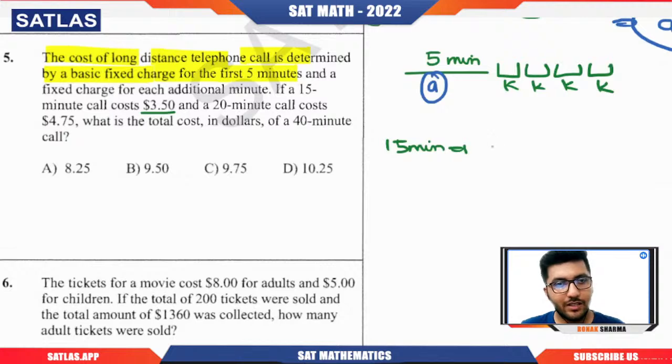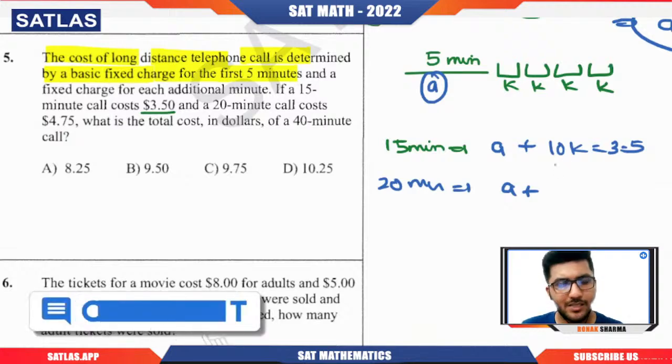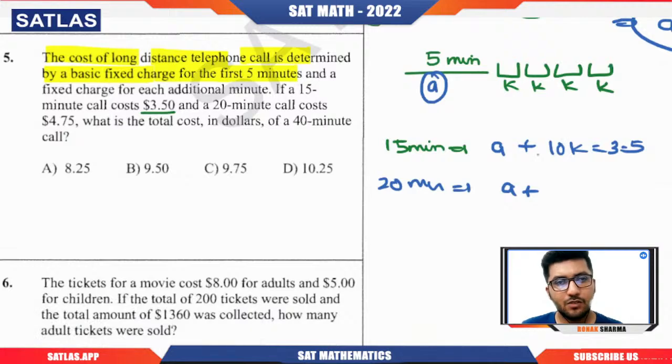So I will get A for the first 5 minutes, then the person has talked 10 minutes extra. For each minute, if the company is simply charging K, it will be 10K. This equals 3.5. But also a 20-minute call: for the first 5 minutes it will be A, and for the next 15 minutes, for each minute, it will be K, whatever the unit of money. So for 15 minutes, that will be 15K, equal to 4.75.